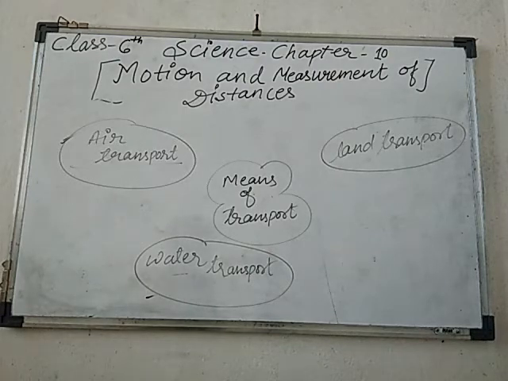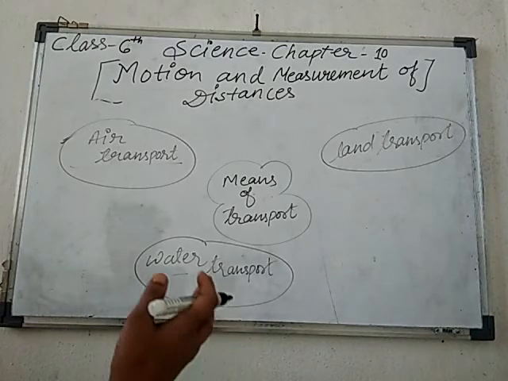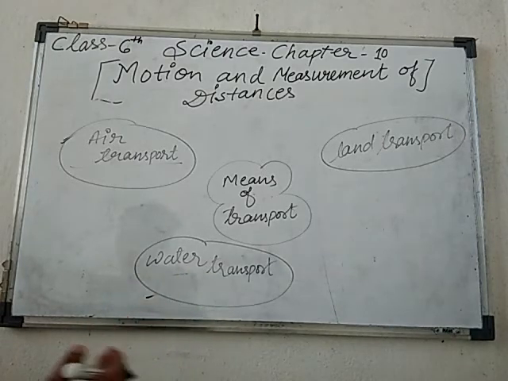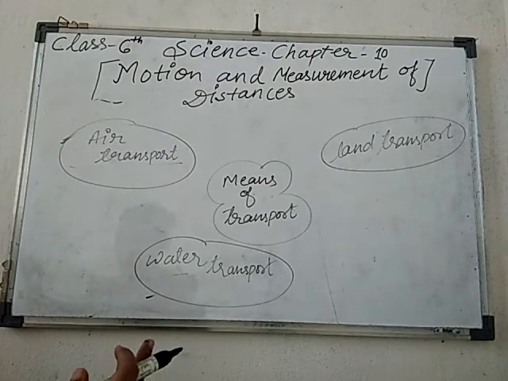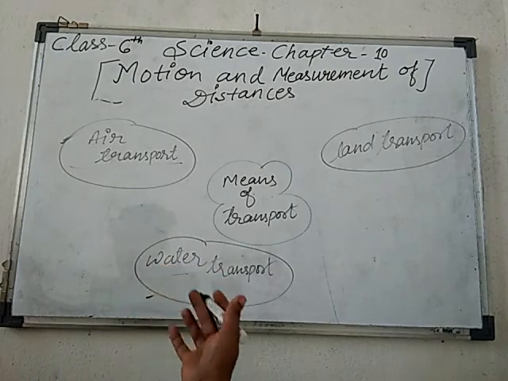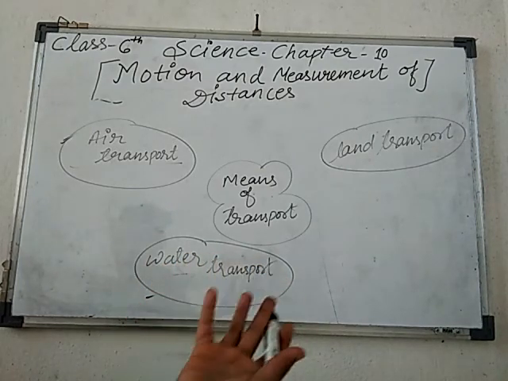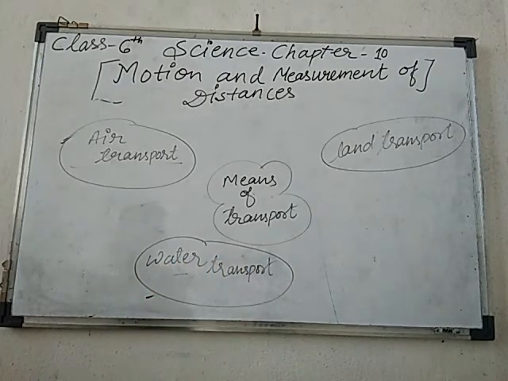Means of transport: in the 19th century, people still depended on animals, boats and ships to go from one place to another, okay. And the invention of the steam engine led to the development of new means of transport. And here is an example of means of transport. Three types of transport we can use, okay students.